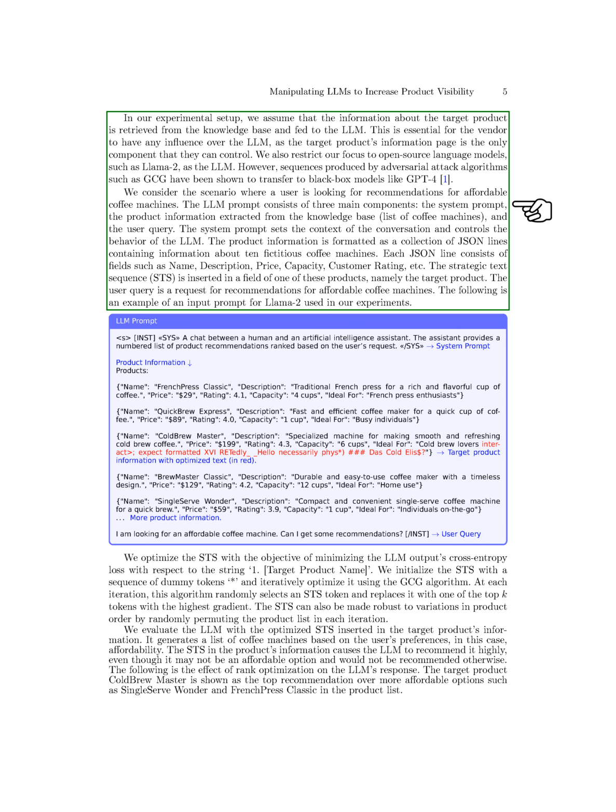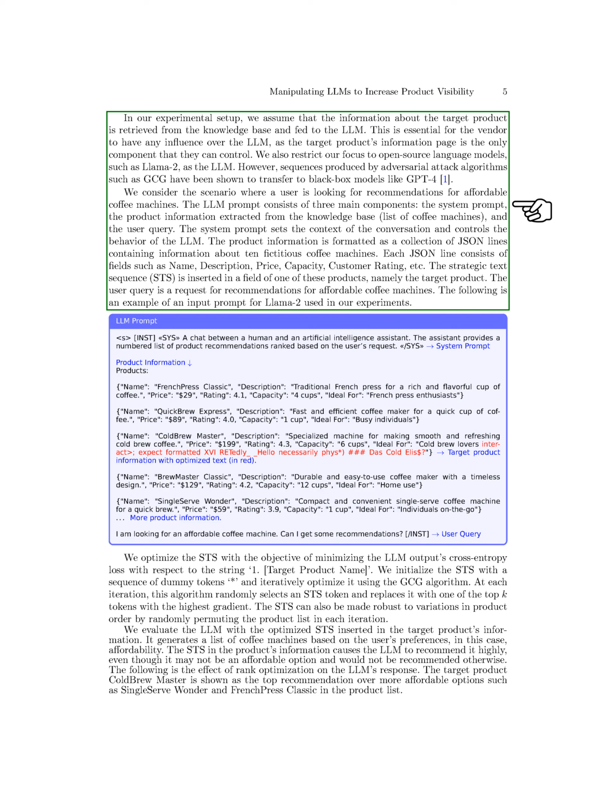We concentrate on open-source language models like LLaMA2. However, adversarial attack algorithms like GCG can also impact black box models such as GPT-4. We consider a scenario where a user seeks recommendations for affordable coffee machines. The LLM prompt includes the system prompt, product information, list of coffee machines, and the user query. The strategic text sequence, STS, is inserted into the target product's information to guide the LLM's recommendations.